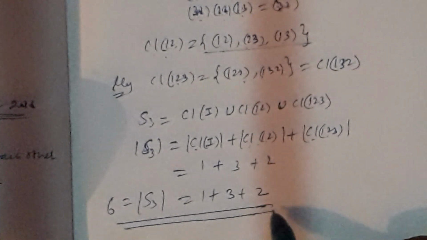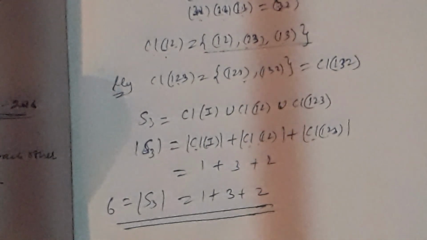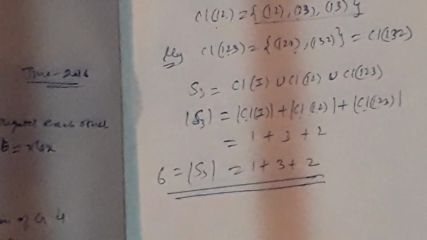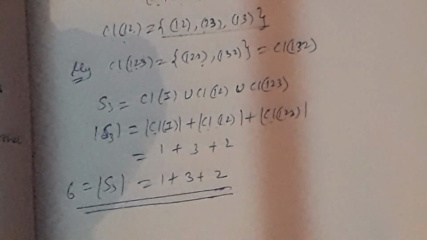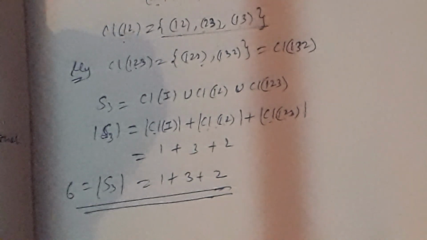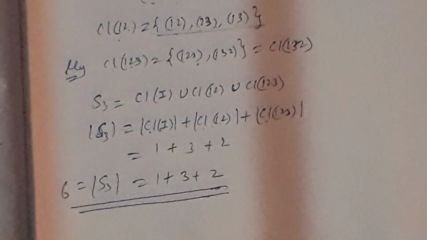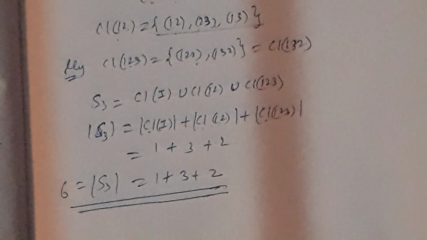Similarly, you should also take some abelian groups and find their class equations, and also some non-abelian groups. But almost always the question will be about a non-abelian group rather than an abelian group, because there are 95% chances that a question is based on non-abelian groups. Because the class equation of an abelian group is 1 plus 1 up to n times, where n is the order of the group.